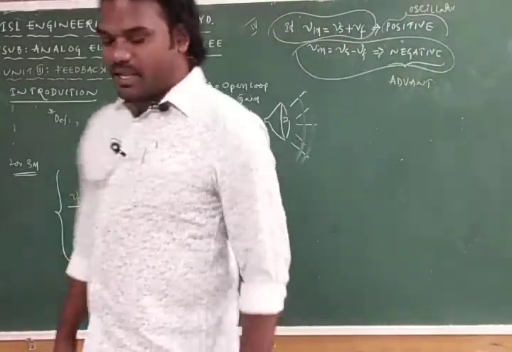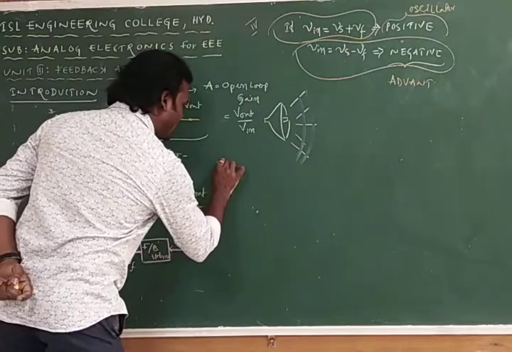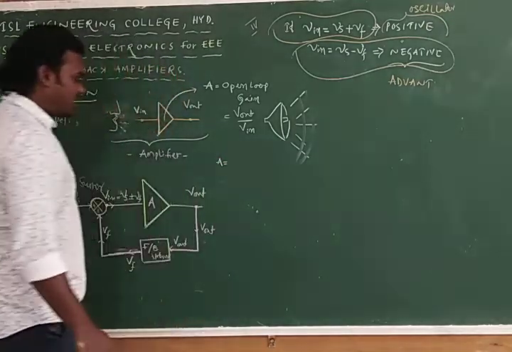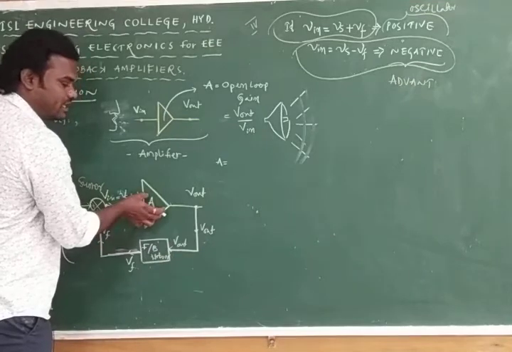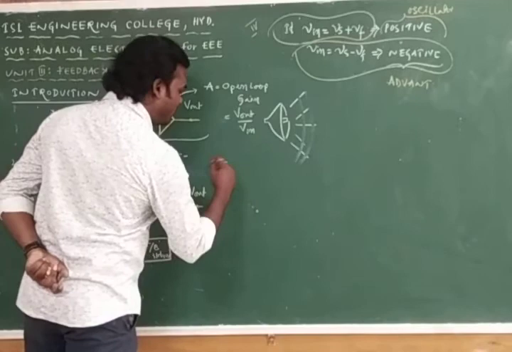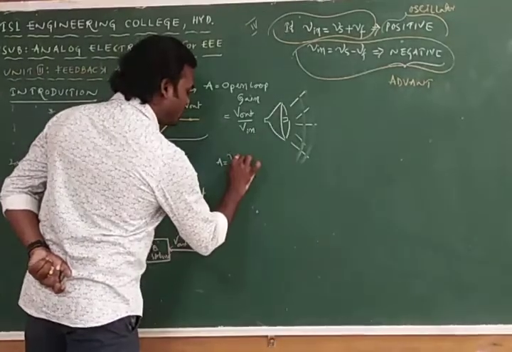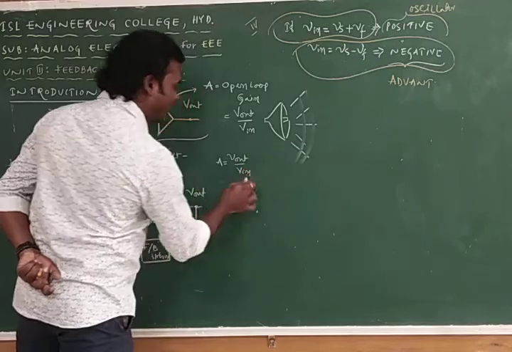So in the diagram I can write all the things. Here A is nothing but the open loop gain. Open loop gain means, without employing the feedback, we can have the amplifier gain, that is A, that is called open loop gain. Always open loop gain is equal to V out by V in only.